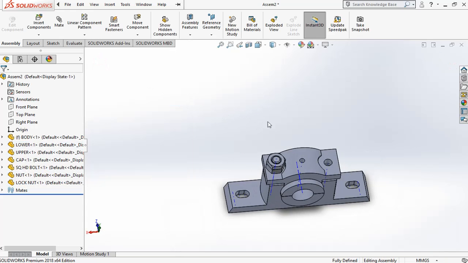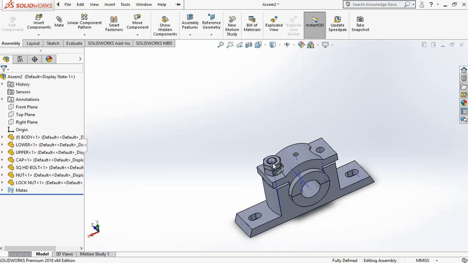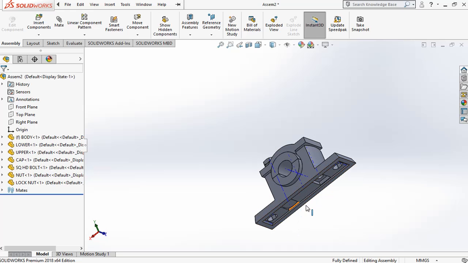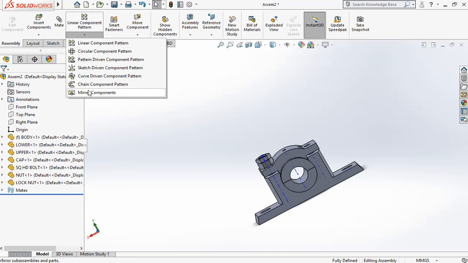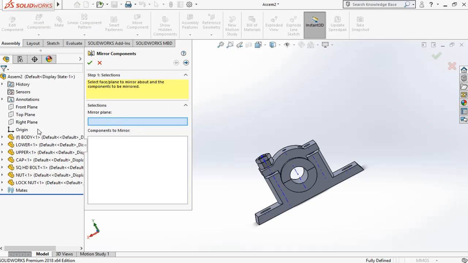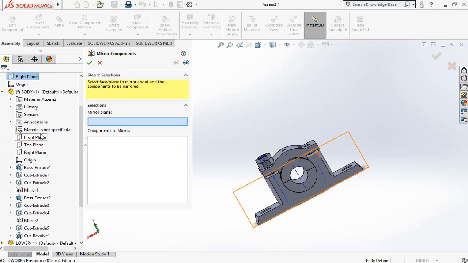Next we need to mirror the nut, lock nut and square headed bolt. So yes, from the mirror component option we need to select mirror. For that we need to select the center plane in the body. So choose the center plane in the body; the right plane is the center plane.